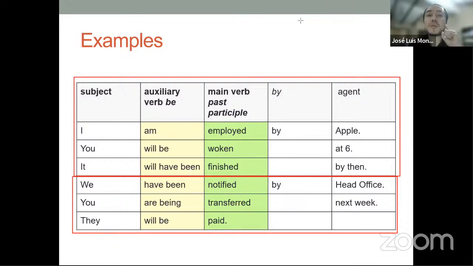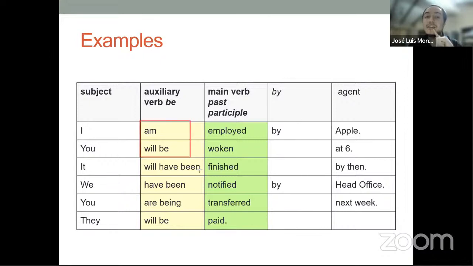Now, we're going to start working together. As you can see, the verb to be can be in any tense. And this is what defines your tense. The verb to be is going to tell you if you are in present, future, right? Future perfect, if you are in present perfect, or if you're in the present continuous, or even the past perfect, modals, and so on and so forth, all right? The verb to be is going to tell you the tense.